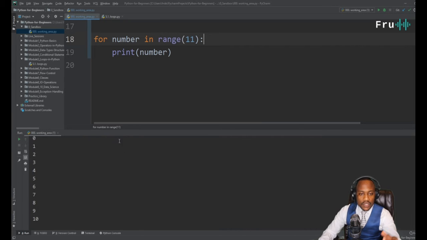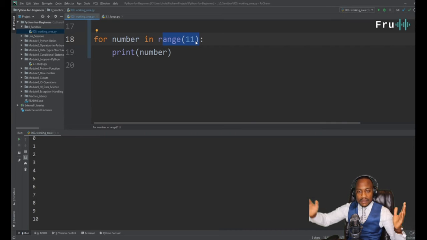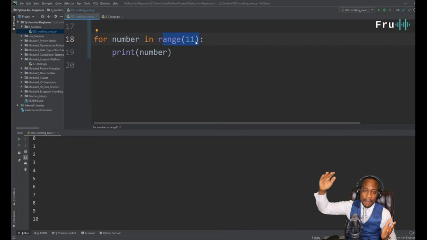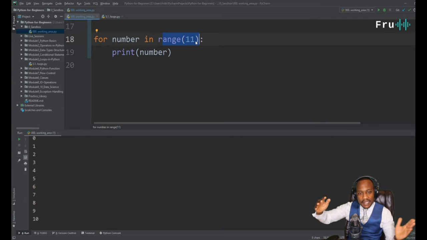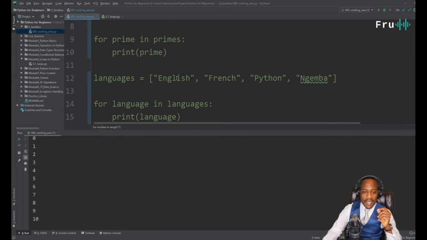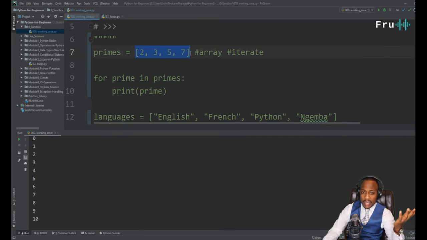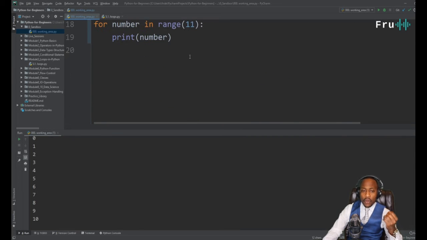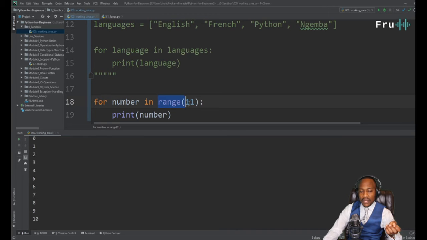So now this range is simply specifying the upper bound of where I want to print, and then it starts printing every number up to that. So we can either define a collection in a list or an array before, or we can simply use something like a range to define where we want to stop our loop. So again, a very, very powerful concept within Python.